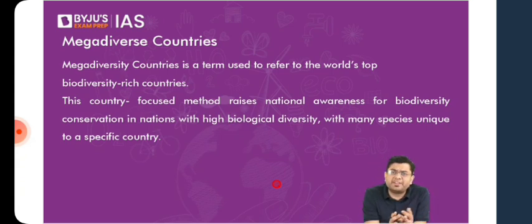It can also happen, for example, that there is a significant amount of poaching of elephants in that region. Myanmar can always turn up and say that India is irresponsible, I am being responsible. And India can turn up and say, look, we are taking adequate measures, it is on the side of Myanmar where there is increased stress. So that can always come up. That is why, to raise a larger scale of awareness and increase accountability for conservation, you have the declaration of countries in themselves as mega diverse countries.